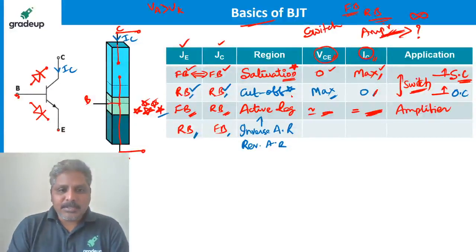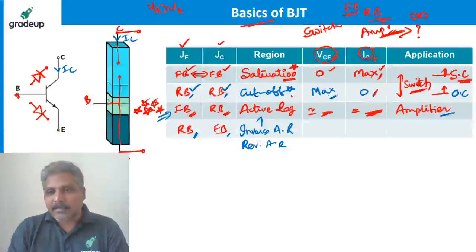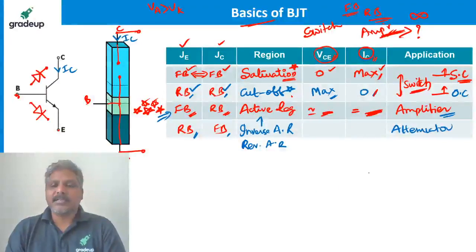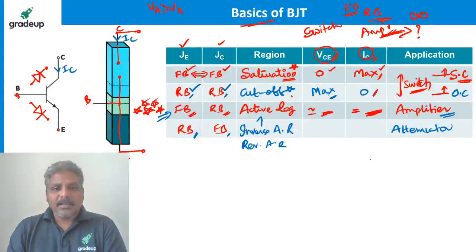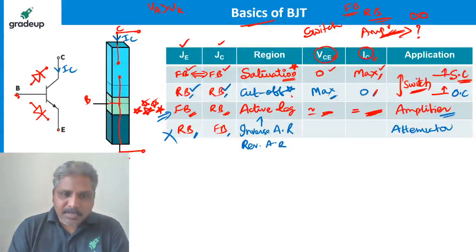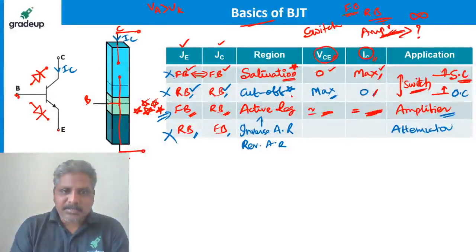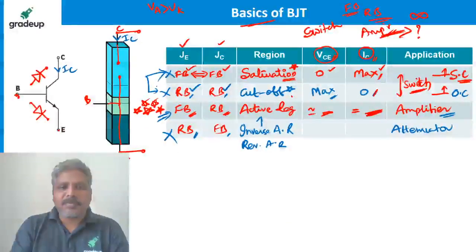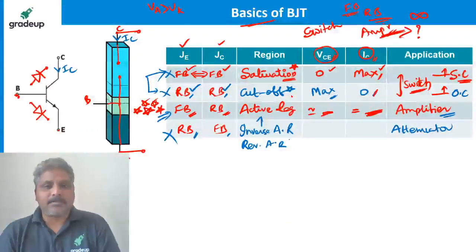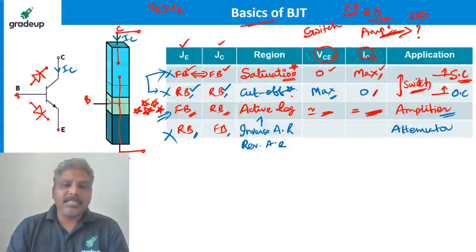In the active region we use the BJT as an amplifier. In the inverse active region we use the BJT as an attenuator. What is an attenuator? Output is less than input. That's why this is not important for me, and this is also not important for me. Why? If I want a switch, why should I go for BJT? I can go for a diode also. Diode also can behave like a switch. So why should I go for a BJT?